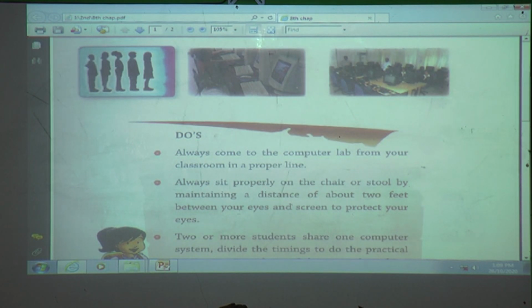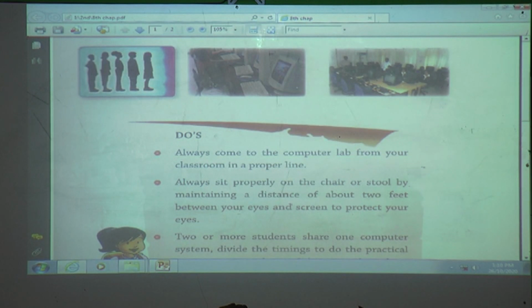See here, these students are using the computer, but they are sitting properly and doing their work properly. They are sitting on the chair properly and keeping distance between the monitor and themselves. Like that, we must sit when we enter a computer lab.